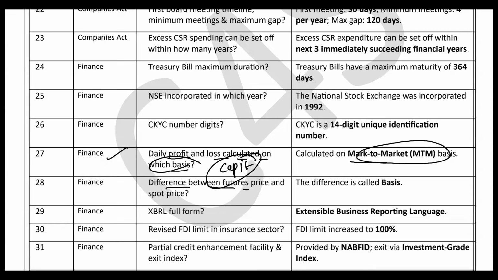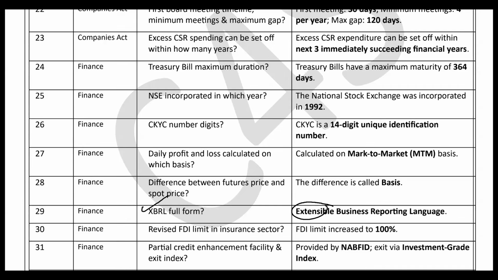So the difference between future price and spot price. This is a repetitive question that has been asked previously. It is a derivative question. The topic is derivatives, and the answer is basis. Basis will be the correct answer for this question. Is it clear? Now, XBRL full form is a very repetitive question, right? It is Extensible Business Reporting Language. Is it clear?